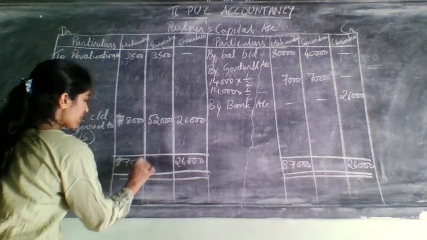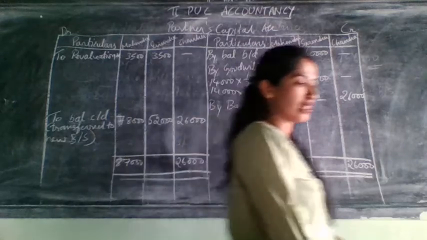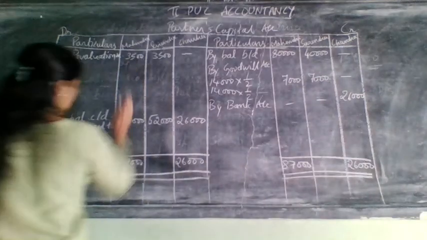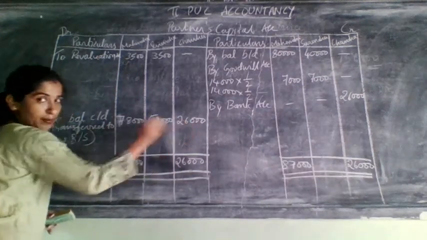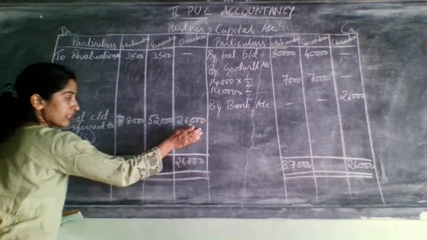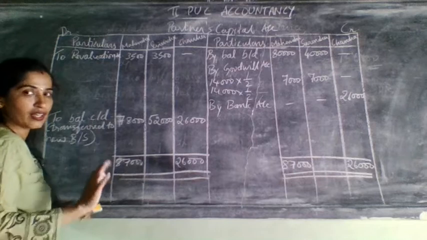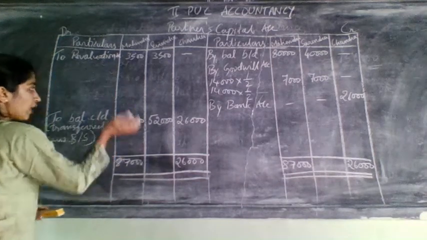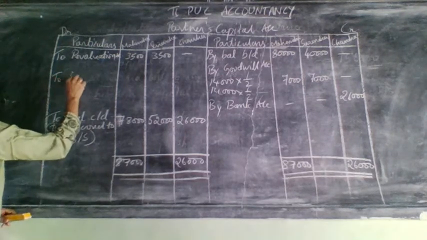After writing this, we will minus this 78,000 and minus that 3,500. How much will it come? Don't write that difference amount below this, because this is the last entry. Remember student, balance carried down is always the last entry in the account. After writing that, you should not write any other entries at all. So whatever the difference amount comes, you can write it here as to bank.